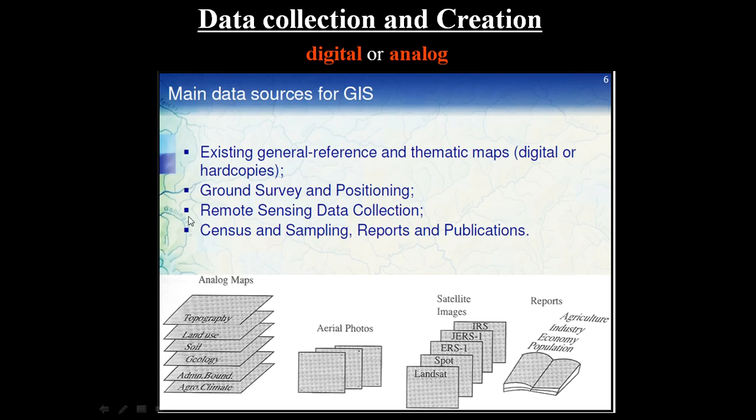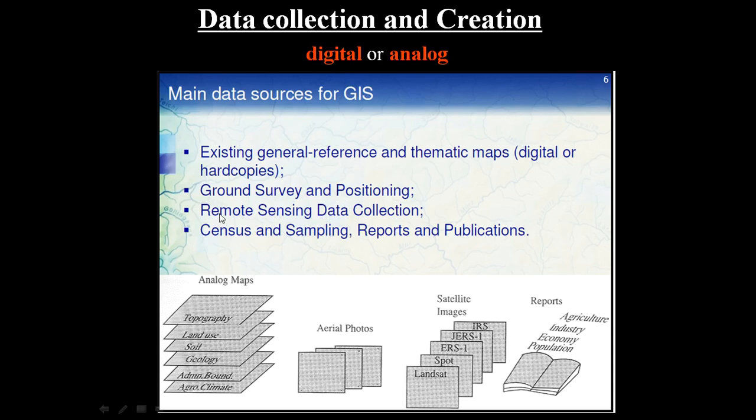Apart from this, people are also using ground survey and positioning. What you are going to do as mobile data collection is also part of this ground survey. Usually, people collect data using GPS. We also have differential GPS to get accurate measurements of a particular location. Or we have surveying methods like the theodolite, which is used for measuring distance and different coordinates in a particular area.